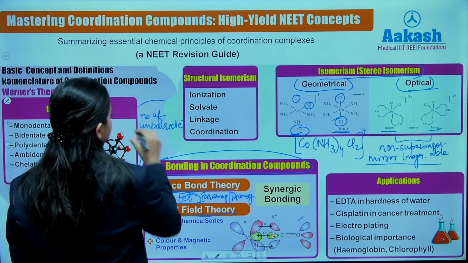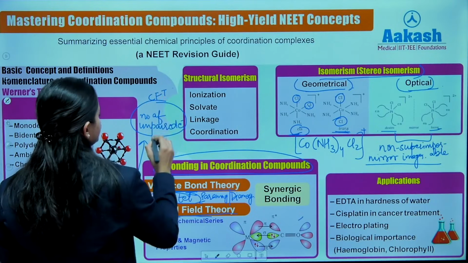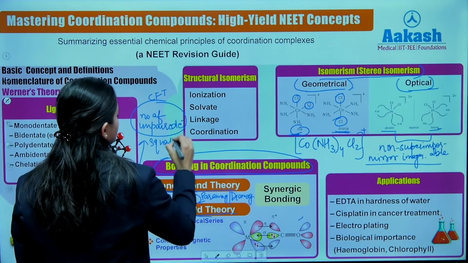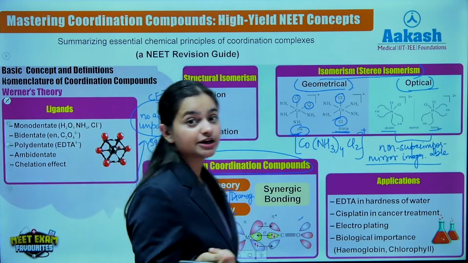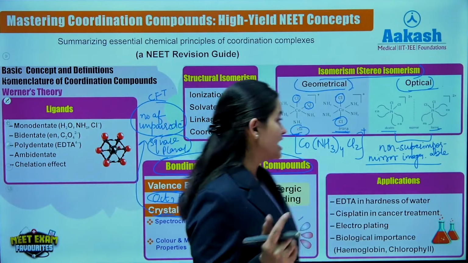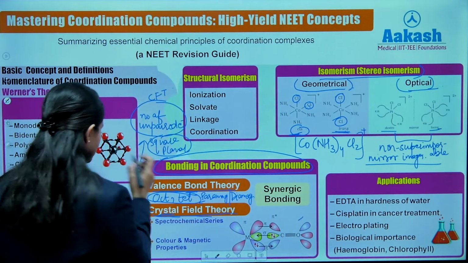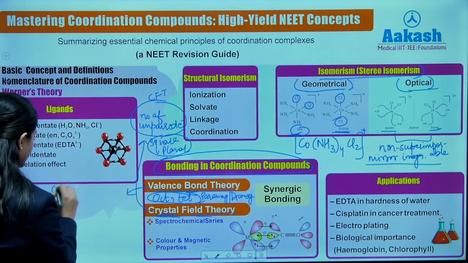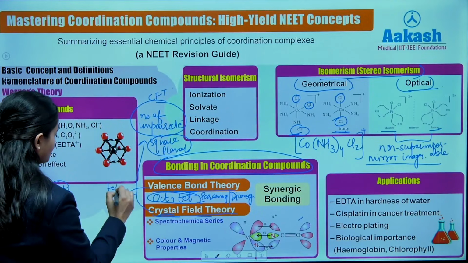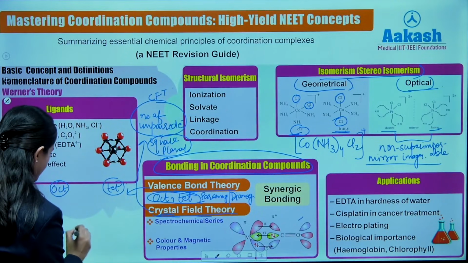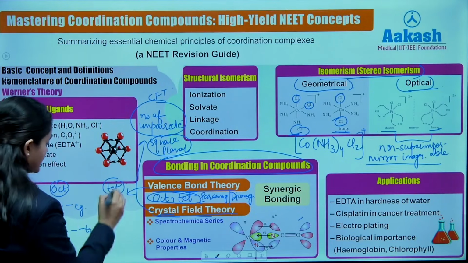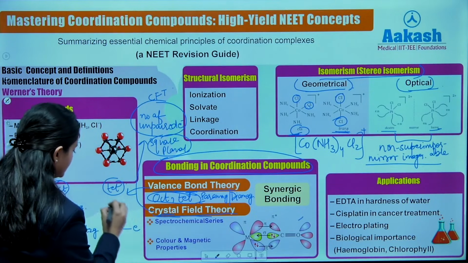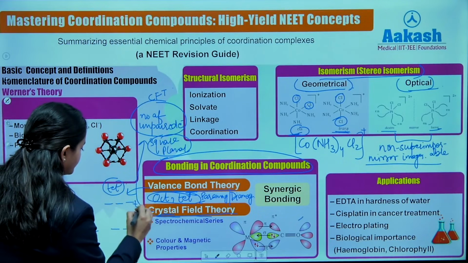Number of unpaired electrons were explained by CFT. Square planar geometry was explained by CFT. Why? Because crystal field theory showed the splitting of d orbitals. How? Splitting of d orbitals. Let me make it here, in case of octahedral and in case of tetrahedral, right? So octahedral के case में T2g and Eg, right? And tetrahedral के case में E and T2.